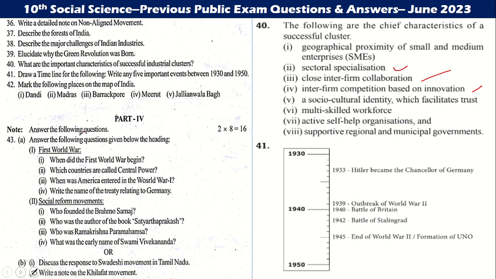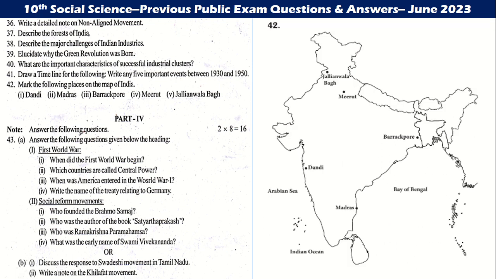42nd question. Jallianwala Bagh, Meerut, Barrackpore, Bengal, Bay of Bengal, Madras, Dundee, Arabian Sea, Indian Ocean. Let's go to the next one.